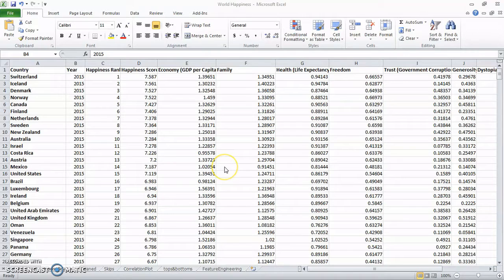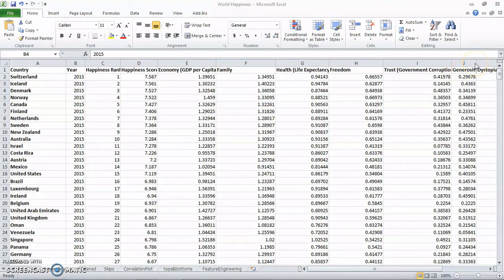Let's quickly get into the data set. This data is pulled from Kaggle, and here we are predicting the happiness scores of all the countries based on certain factors. Here, the variables considered are economic GDP per capita, social support, life expectancy, freedom, and absence of corruption from the government, and generosity, and